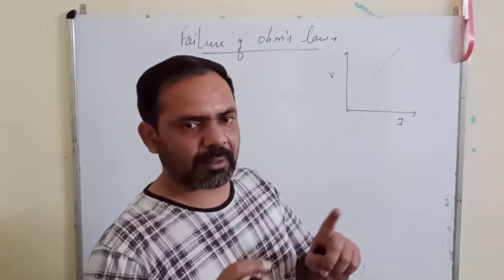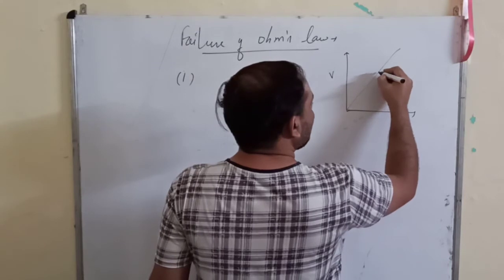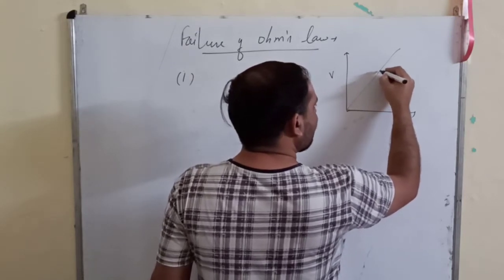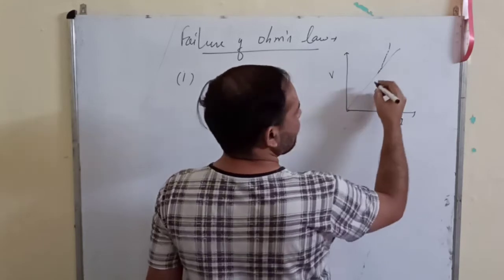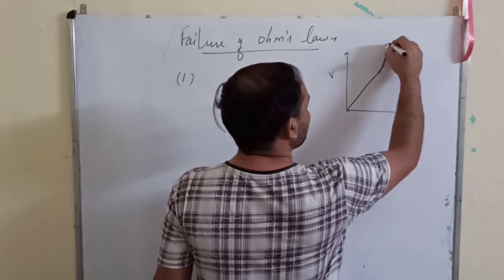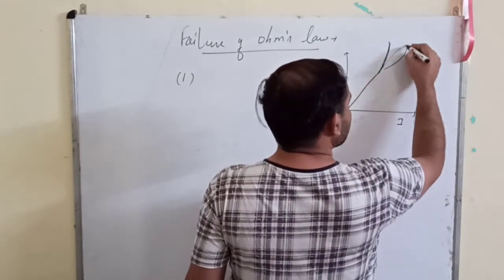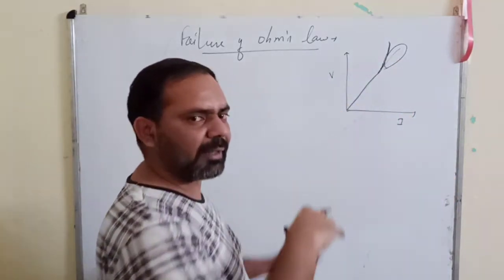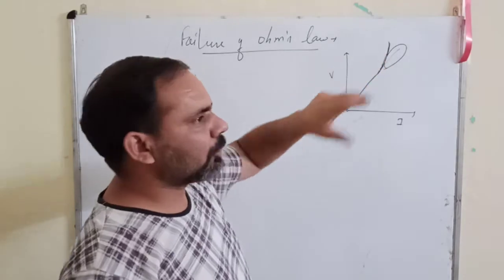As a result, the R value also increases, and therefore after a certain point the graph does not remain a straight line. It becomes a curve like this. Up to some extent it remains a straight line and then starts becoming a curve. This was the original line that the VI graph should have followed, but it follows this one instead.